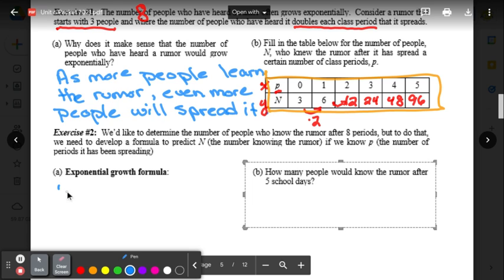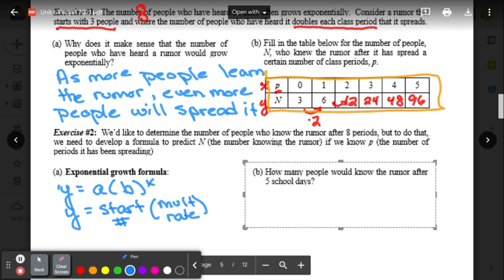What we did yesterday, and make sure you're writing this down, we have y equals a times b to the x. So in word problem world, we have our starting number is a, start number. Our b is the multiply rate, mult, and x is the exponent.